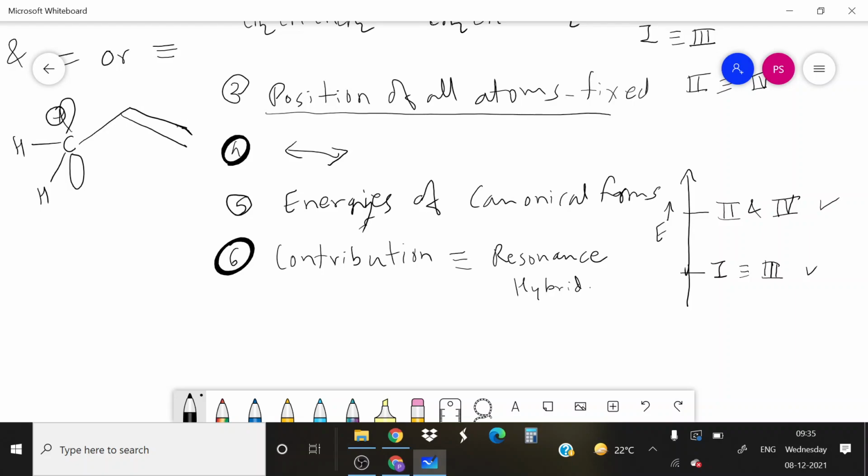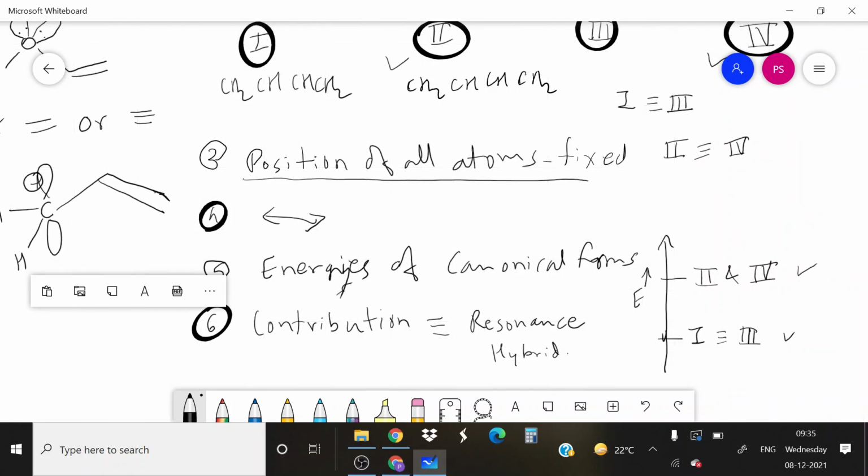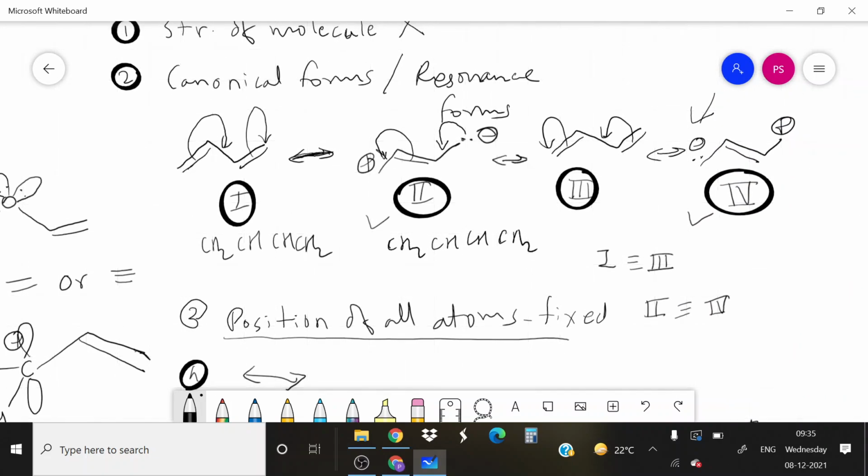Now structure number 1, 2, 3, 4, all these are pure structures or canonical forms. If I mix the characters of all these 4 structures into one molecule, I will get the resonance hybrid. Now I am going to write the resonance hybrid of all these 4 structures here.